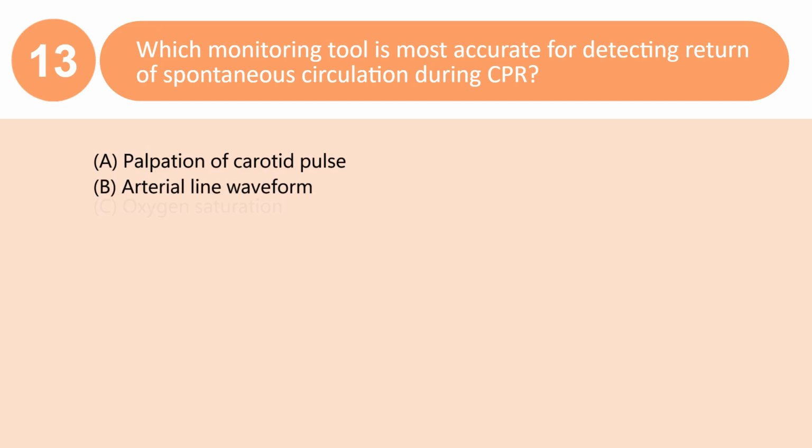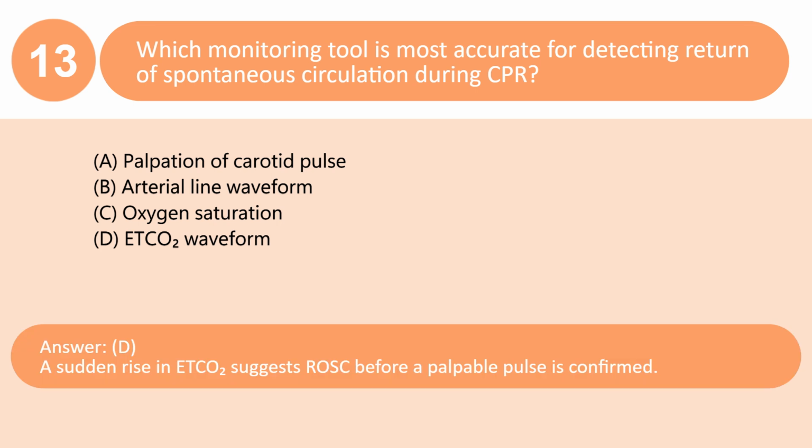Which monitoring tool is most accurate for detecting return of spontaneous circulation during CPR? A. Palpation of carotid pulse. B. Arterial line waveform. C. Oxygen saturation. D. EtCO2 waveform. Answer: D. A sudden rise in EtCO2 suggests ROSC before a palpable pulse is confirmed.